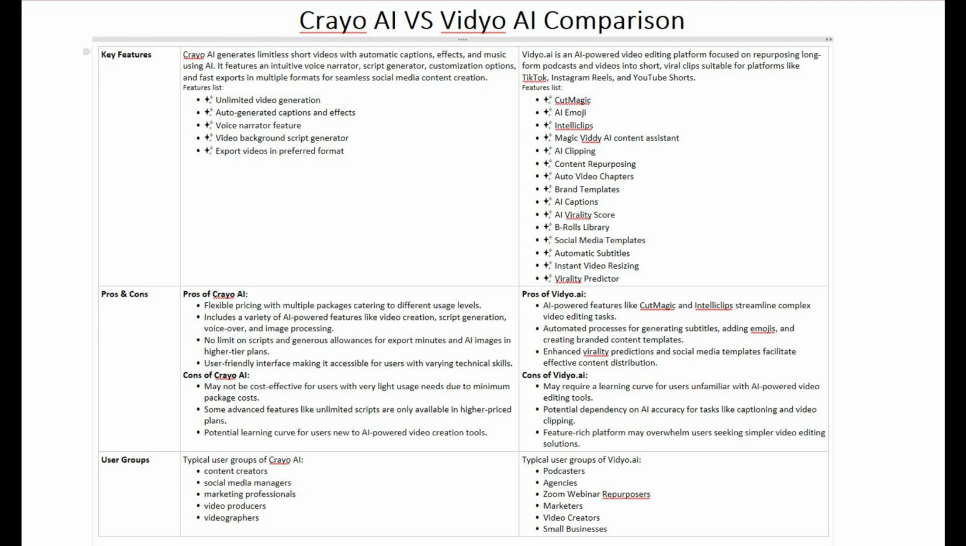If we compare the target user groups for each platform, Crayo AI is best suited for content creators, social media managers, marketing professionals, video producers, videographers. On the other hand, Vidyo AI caters more to podcasters, agencies, Zoom webinar repurposers, marketers, video creators, small businesses. Both platforms share many similarities, but they serve slightly different audiences based on their unique features and focus areas.